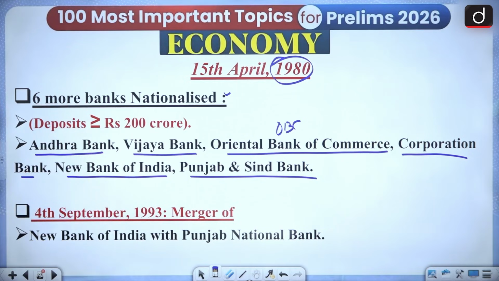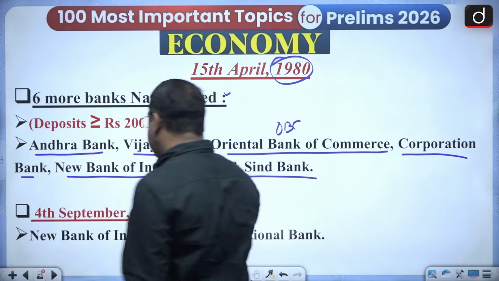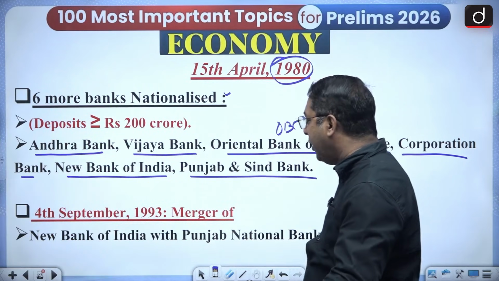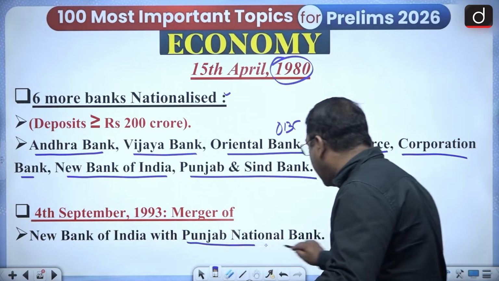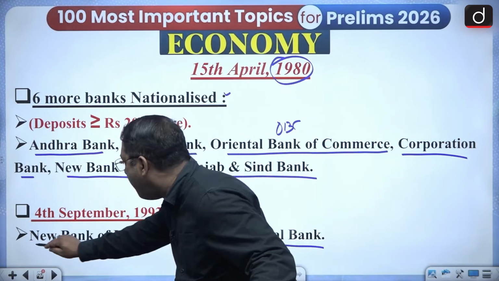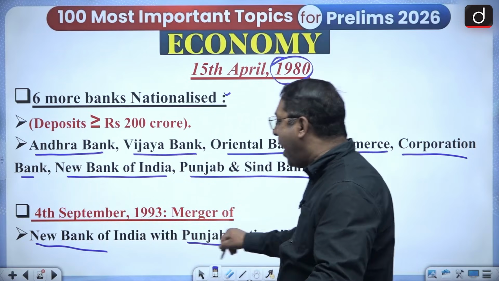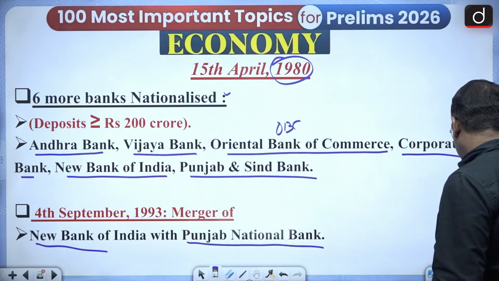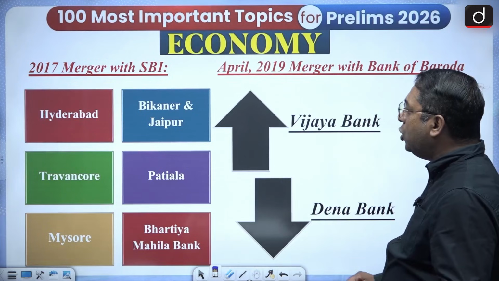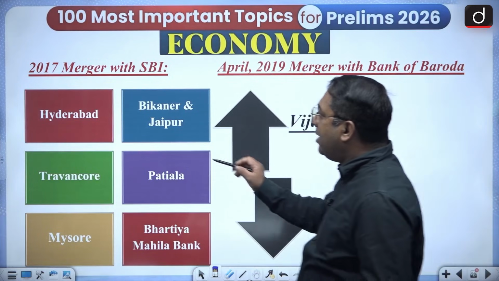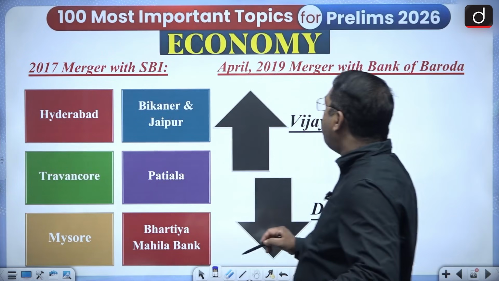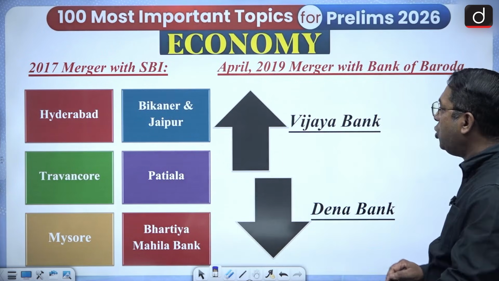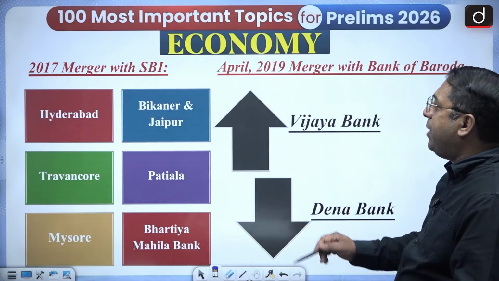Then on 4th September 1993, there was a merger, and the merger was the Punjab National Bank and the New Bank of India. These 2 banks merged with each other. Then in 2017, SBI merger.